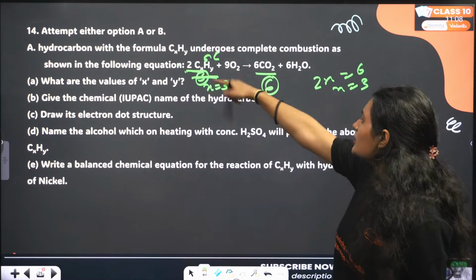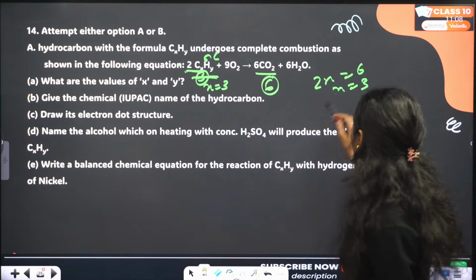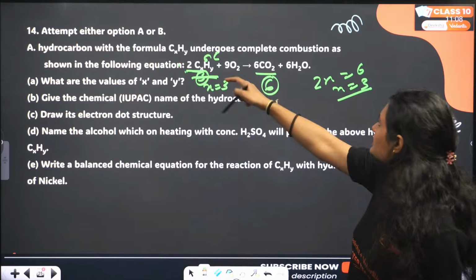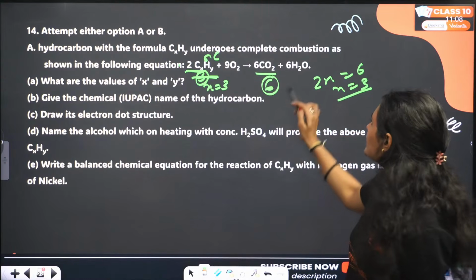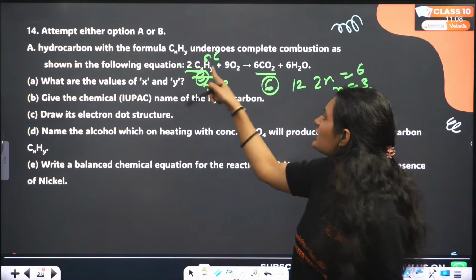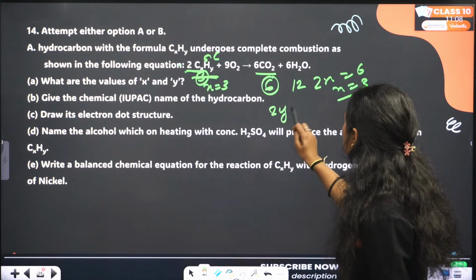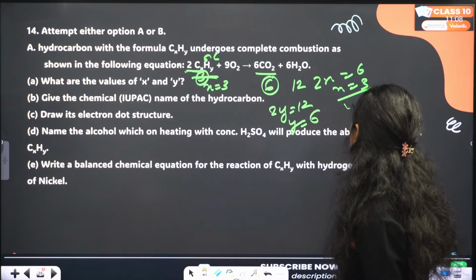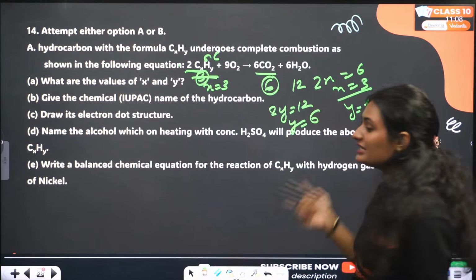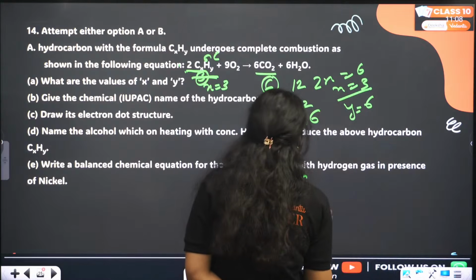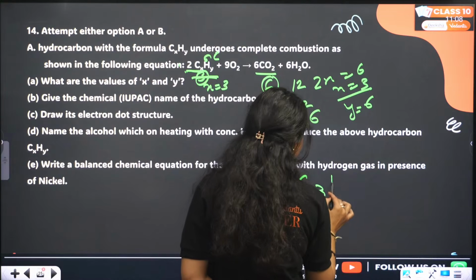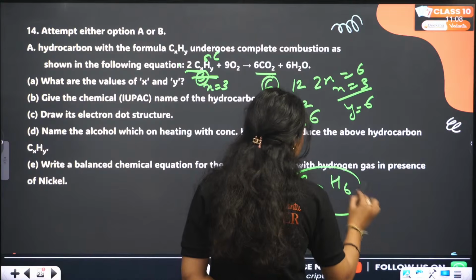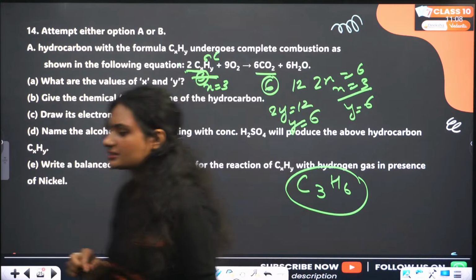Clear? What about y? Let's see, the number of hydrogens on the product side is 12. So that means 2 times y equals 12. Then y will be equal to 6. So y equals 6. Now let's write the formula C3H6. So what is the name of this compound?